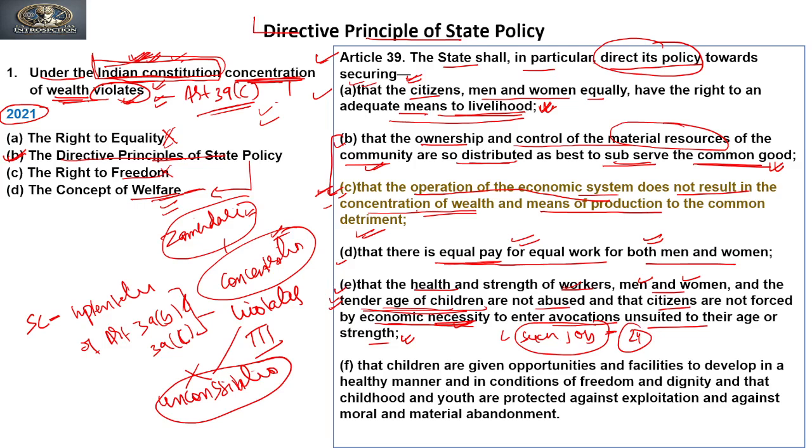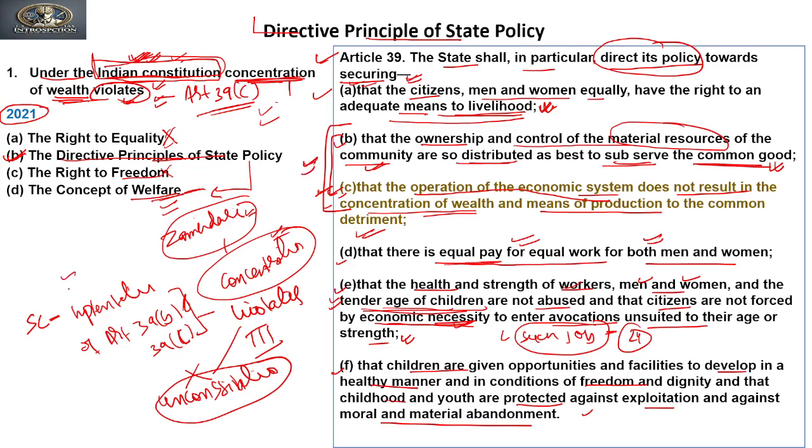Clear? The next clause of Article 39 is F, which says securing that children are given opportunity and facility to develop in a healthy manner and in conditions of freedom and dignity, and that childhood and youth are protected against exploitation and against moral and material abandonment. Clear?